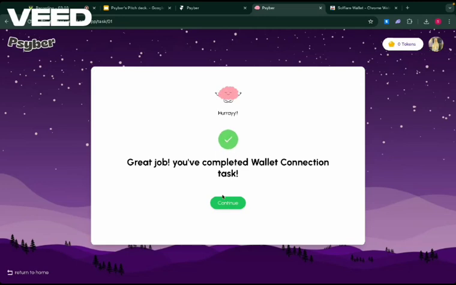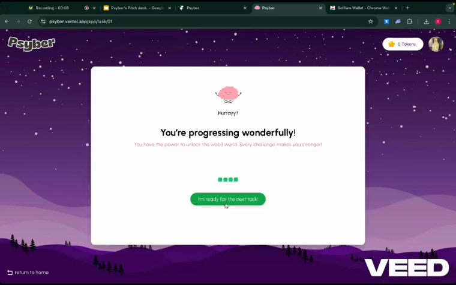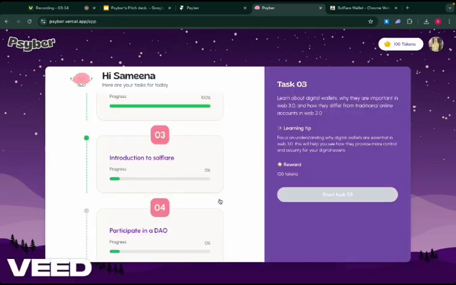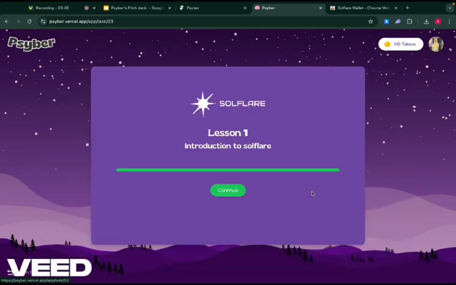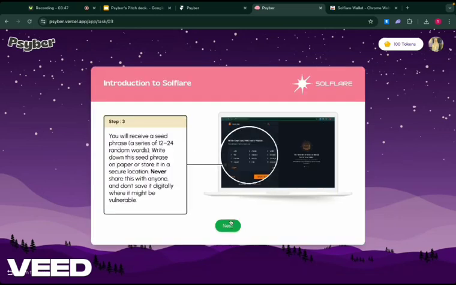Once you complete a task, you receive tokens as rewards, followed by a positive affirmation. Now let's move on to action-based tasks. Our first task is creating a wallet using Soulflare. We guide you through understanding what a wallet is and provide step-by-step instructions on how to create one using Soulflare and connect it to the app.